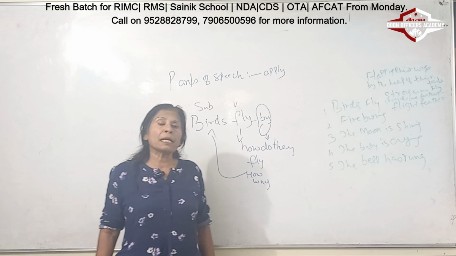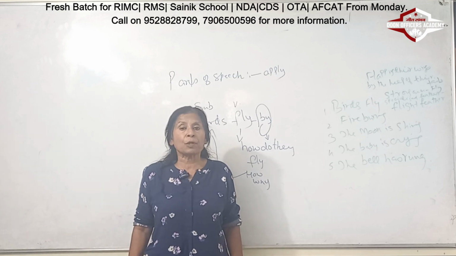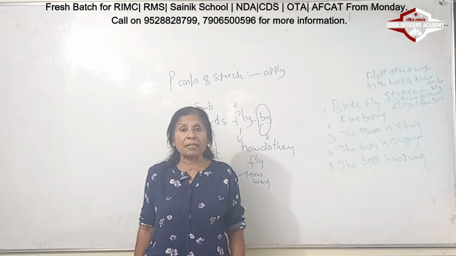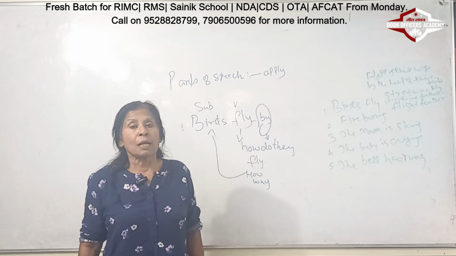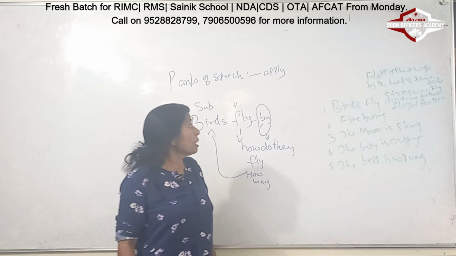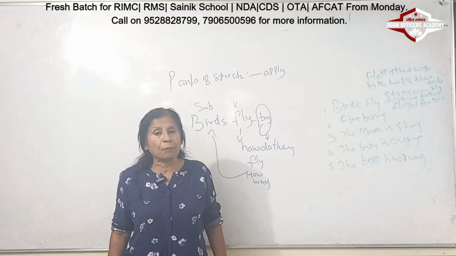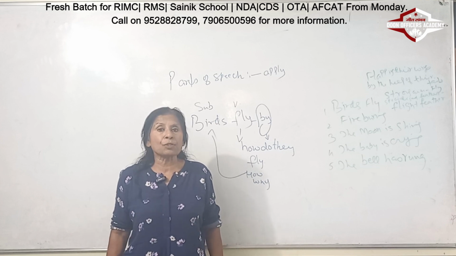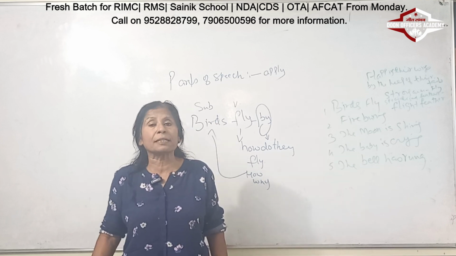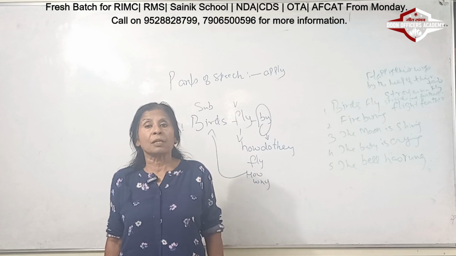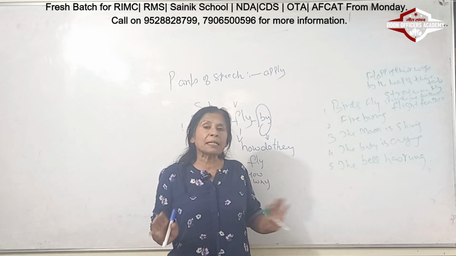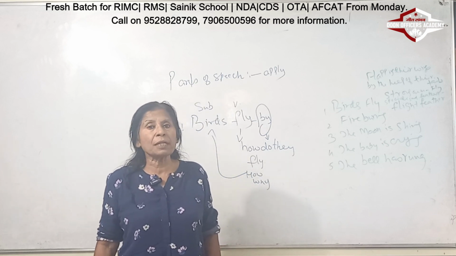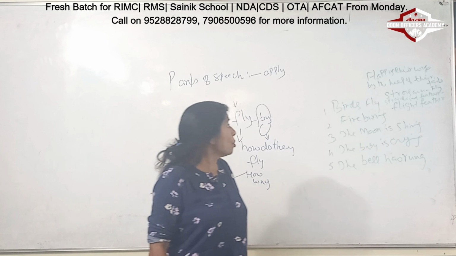Number two is they have very hollow bones. Because they have hollow bones, they can fly easily. Their bodies are very light. The third point is, how do they fly? They fly by steering with the help of the tail. They can turn in any direction they want. If they want to go to the left, they have to steer their tail in the same direction. And because of steering the tail, they can fly in any direction.